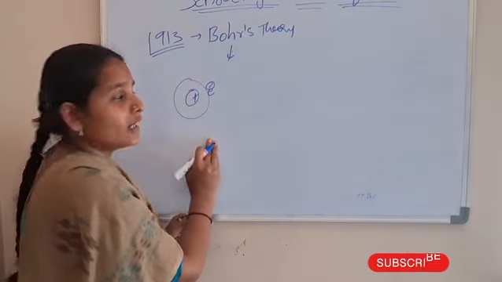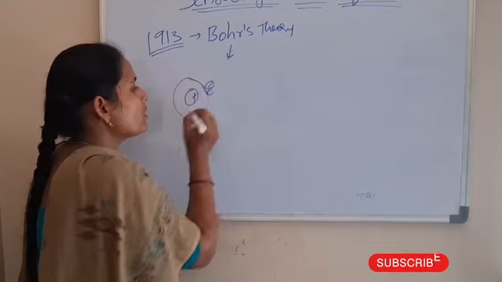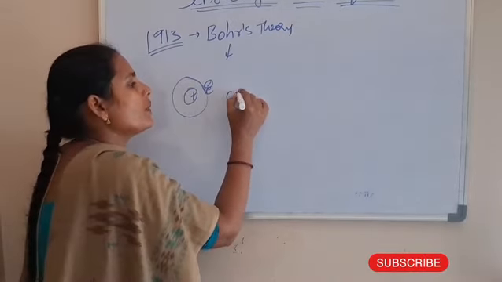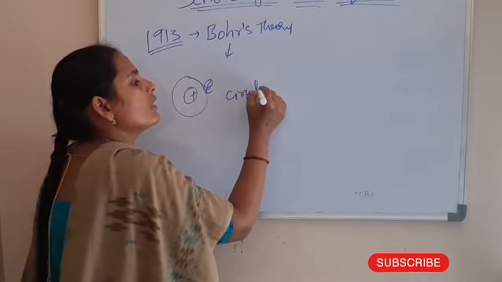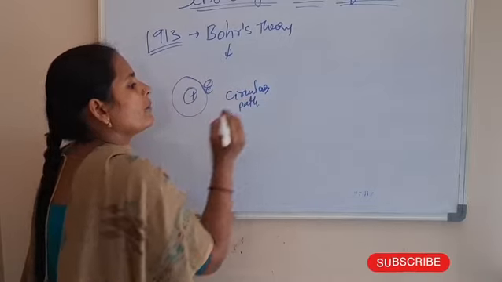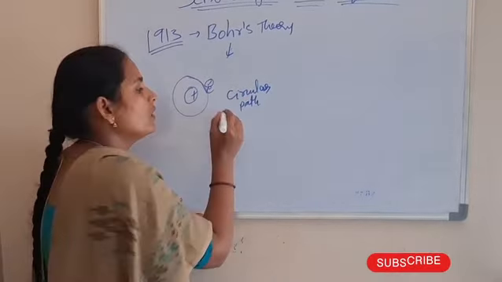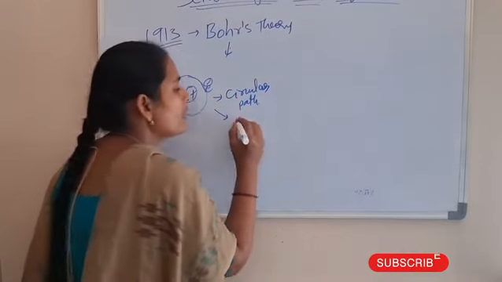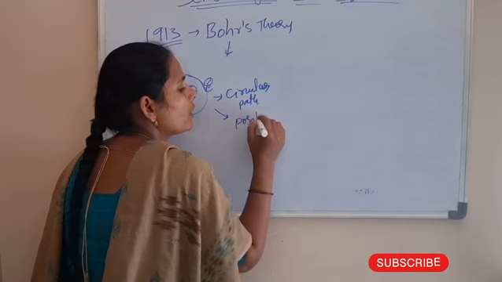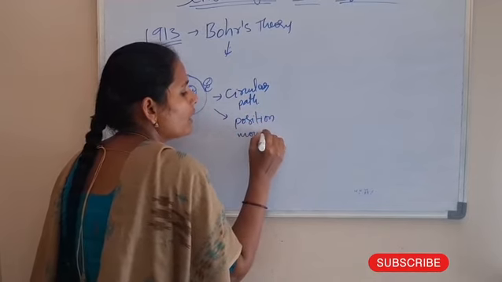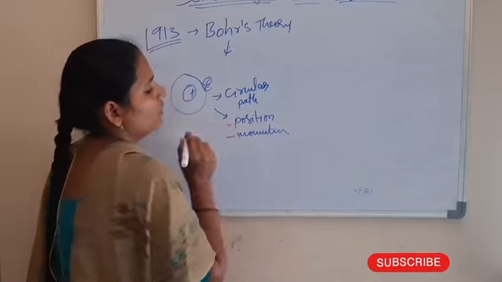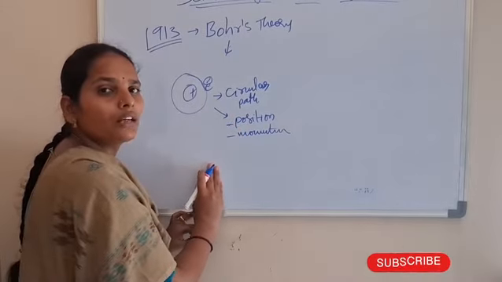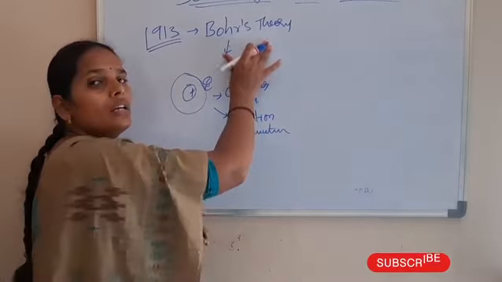Bohr's theory explains that the electron was revolving around the nucleus in a closed circular path. By these circular paths, he says that the position of the electron and the momentum of the electron can be found easily.